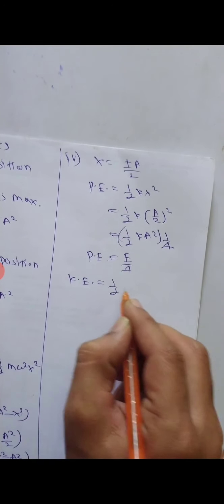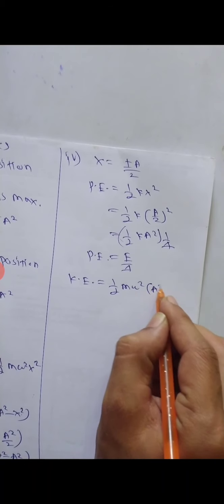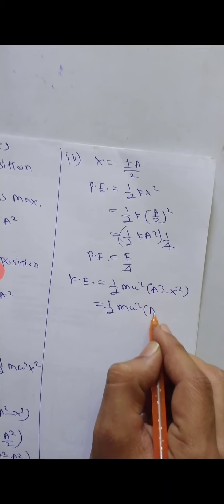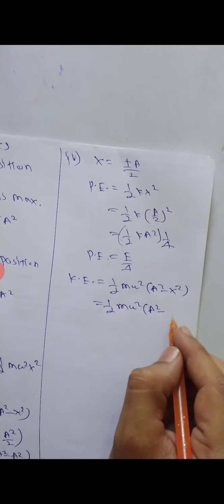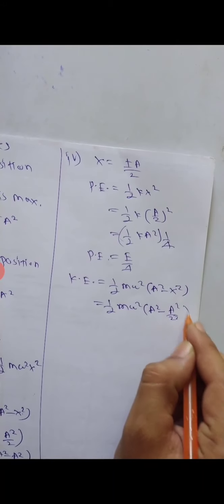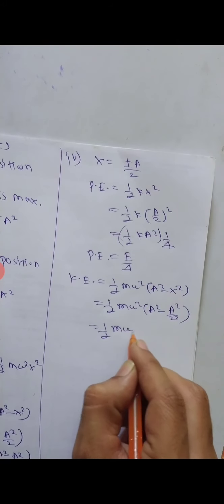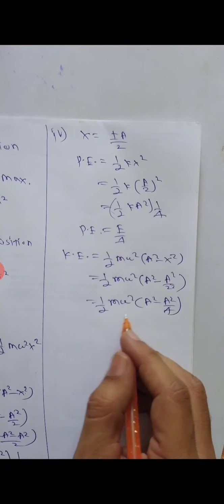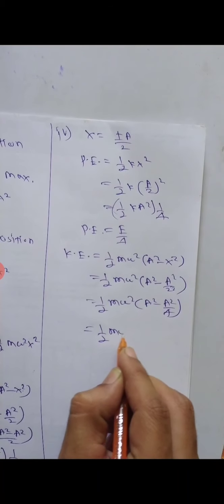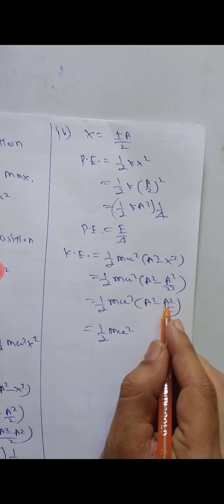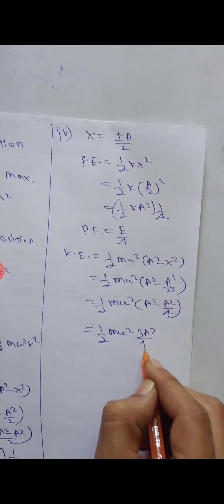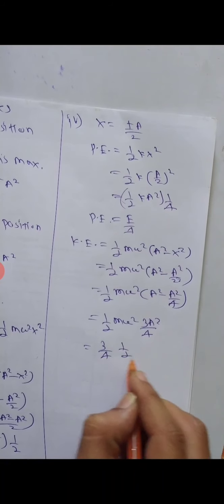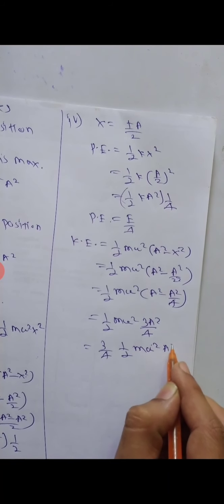Kinetic energy is nothing but what? Half m omega square (a square minus x square). So half of m omega square a square, x equal to what? A by 2, a square by 2 square. So it will be half of m omega square (a square minus a square by 4). So this will be half of m omega square, and 4a square minus a square will be 3a square by 4. And we can write this equation like this: half of m omega square a square.